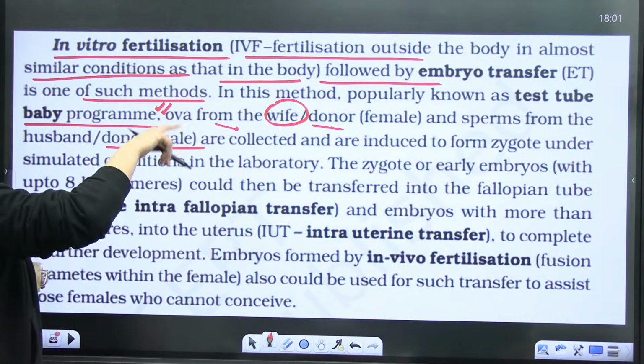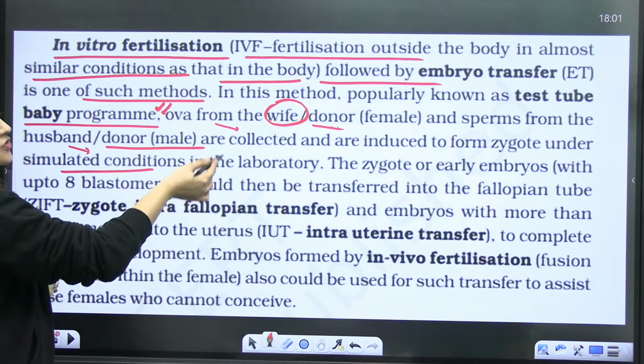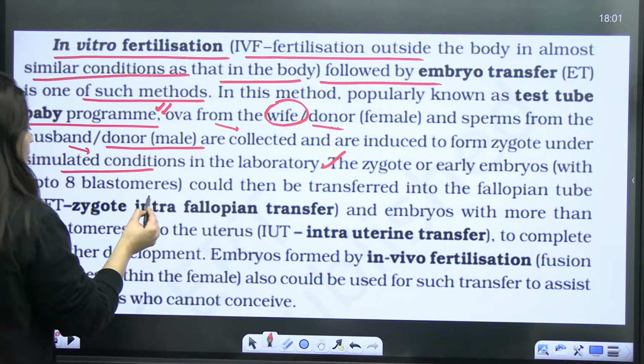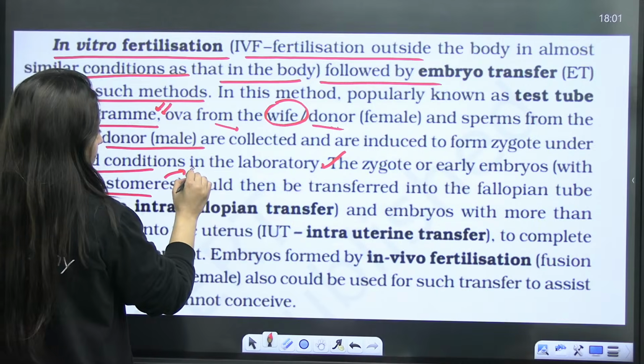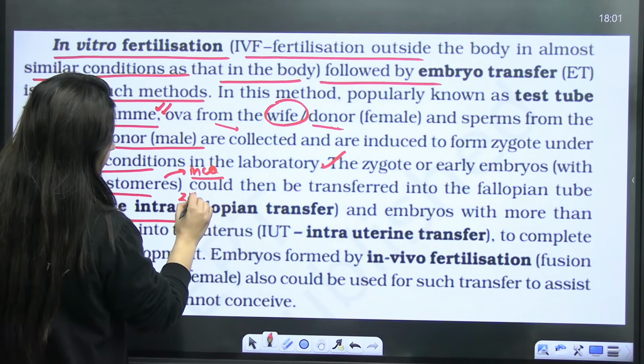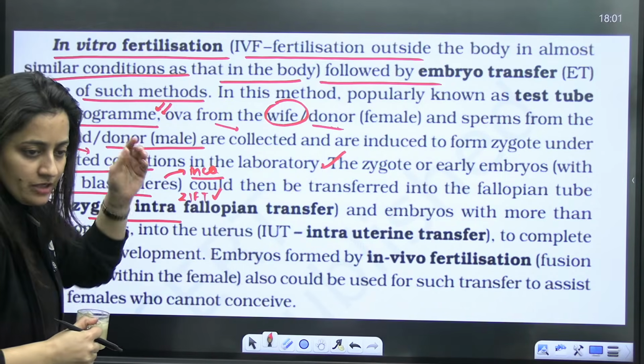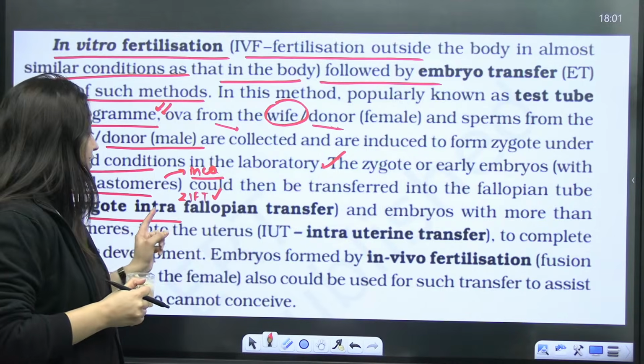They are induced to form the zygote under the stimulated condition, obviously the sterile condition also. So zygote or early embryo, this is what you have to remember. Up to 8 blastomeres, it is ZIFT. In ZIFT, up to 8 blastomeres, the zygote will be implanted in the fallopian tube. That is why the name is zygote intrafallopian transfer.